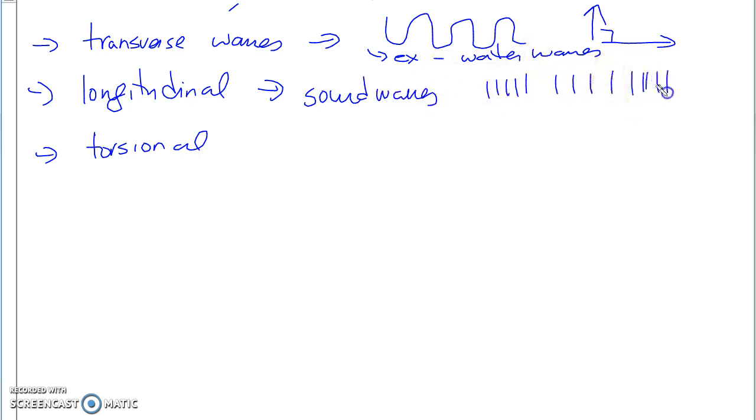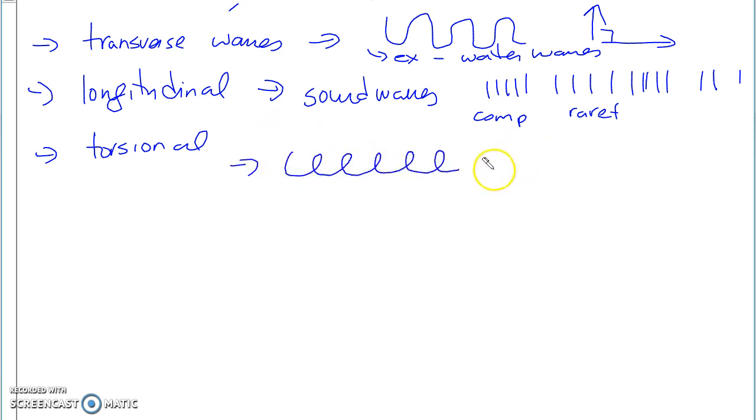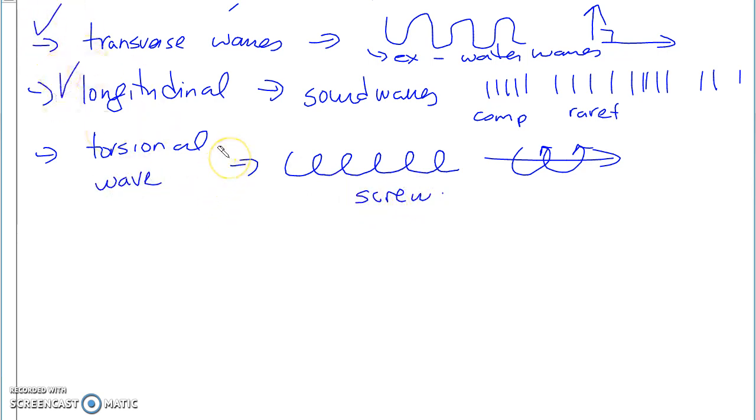And the last one is torsional waves, where the object is moving in 2 different patterns. We're moving forward, but they're also turning in a particular way. An example would be a screw. So this is a torsional wave. Now we're going to more concentrate on the transverse and longitudinal waves.